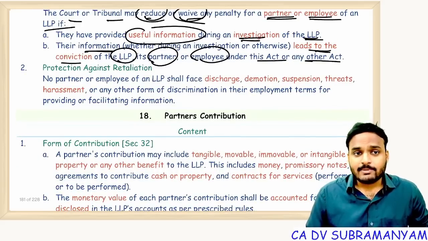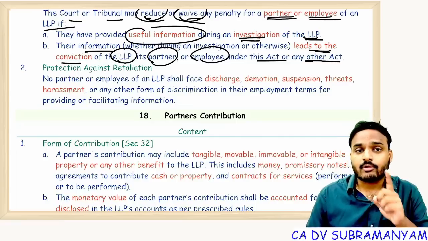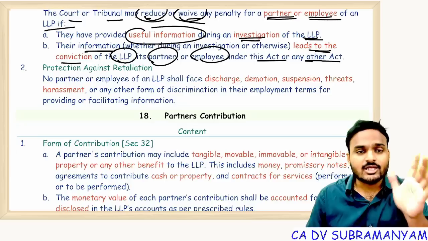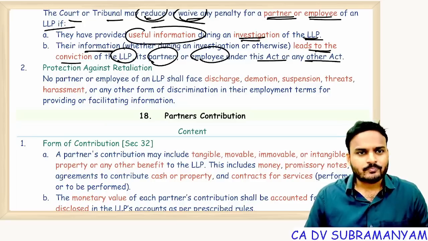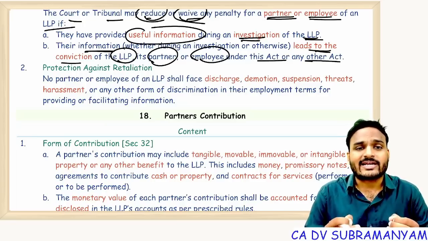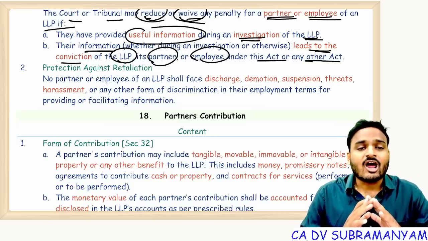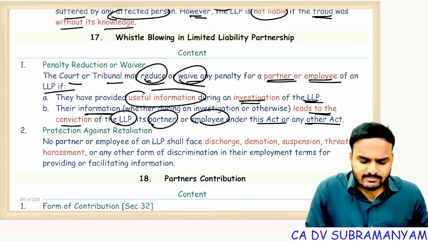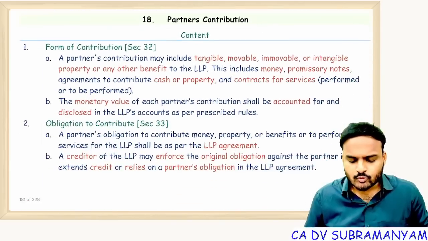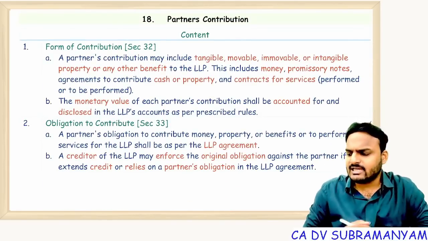And suppose the designated partner is threatening an employee or another partner: if you provide this information, I will kill you, or I will remove you from employment, I will suspend you, harassment, anything. From all these things, the whistleblower will be protected, from all these illegal or unlawful acts, just because he's a whistleblower. Getting my point? So, very simple concept. The whistleblowing concept is that for those who provide useful information during investigation, his or her punishment is either completely waived off or reduced.